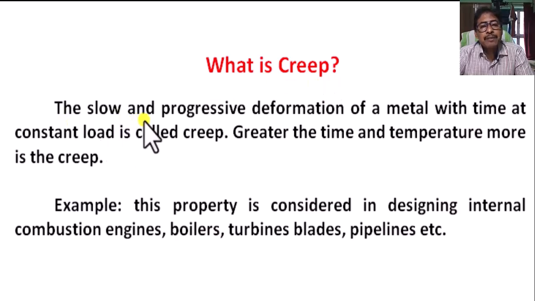The slow and progressive deformation of a metal with time at constant load is called creep. Greater the time and temperature, more is the creep. Creep is when a metal slowly changes shape over time when a constant load is applied to it. Now, example of creep. This property is considered in designing internal combustion engine, boiler, turbine blades, pipelines, etc.